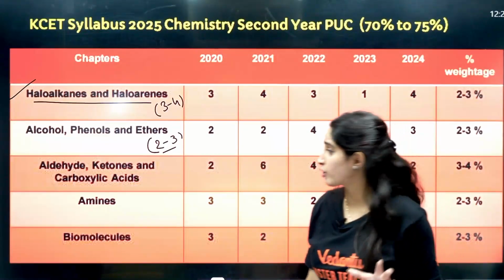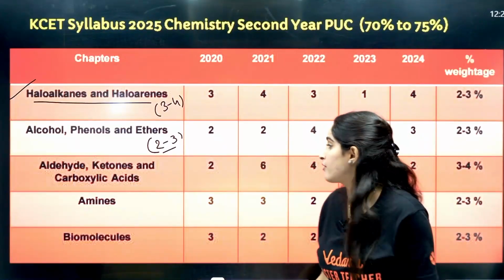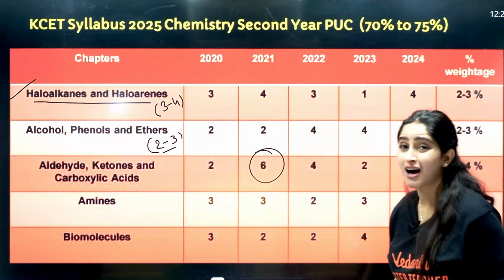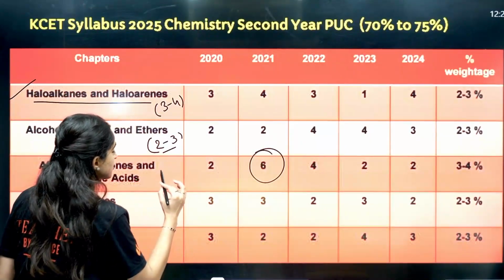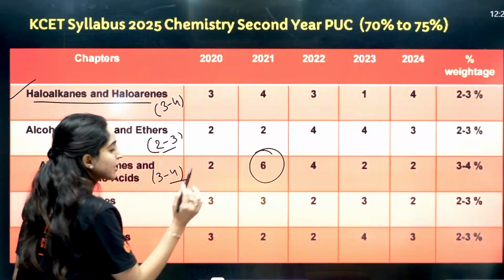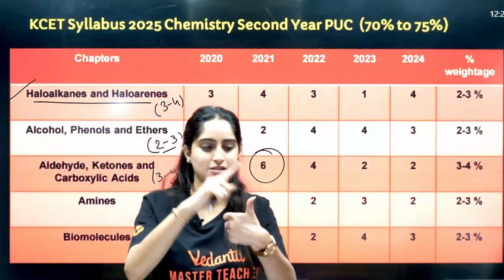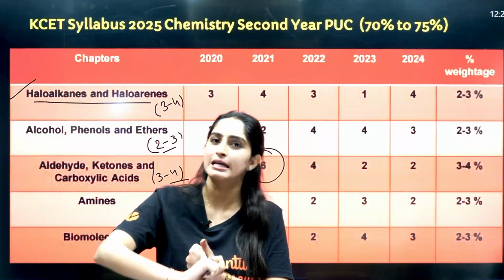Your aldehydes, ketones and carboxylic acids, again a very important chapter. One time they asked 6 questions out of it, right? So you can easily expect 3 to 4 questions from this. Again, ma'am, what is important? Distinguishing tests and naming reactions are very important, right?